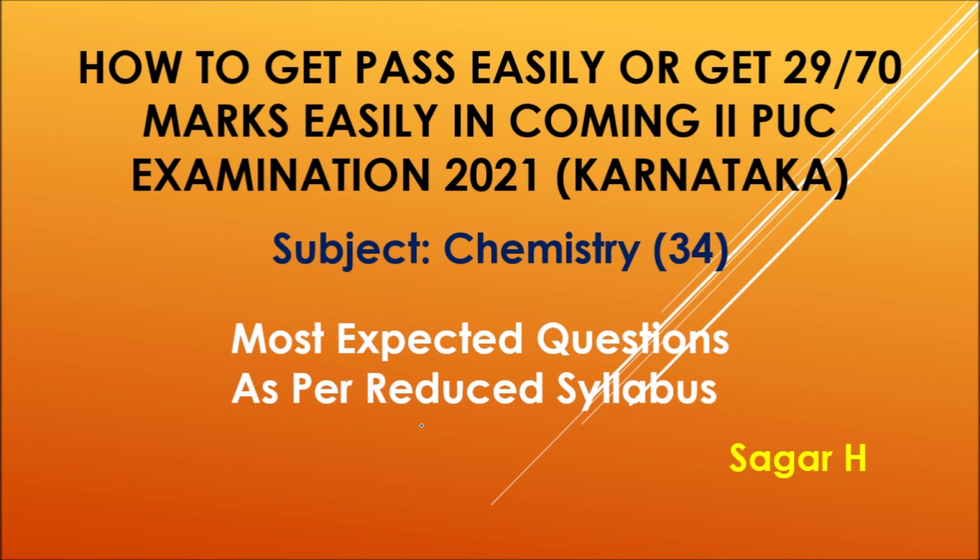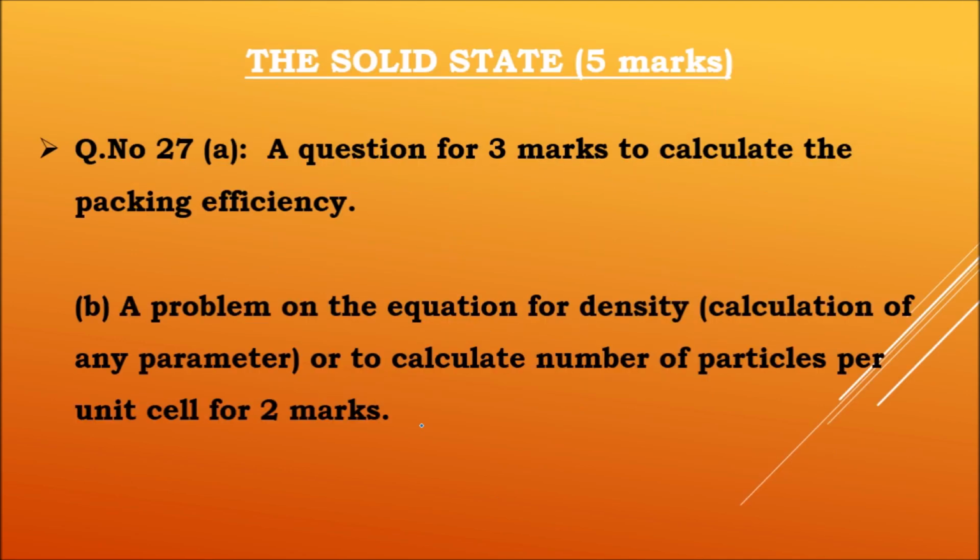So let us start first with some topics from the physical chemistry. The first topic is the solid state, and from this topic we can easily score 5 marks, and the rule given for framing the question paper is question number 27A. The rule is a question for 3 marks to calculate the packing efficiency. So the first one we can easily score 3 marks, and the question will be based on the calculation of